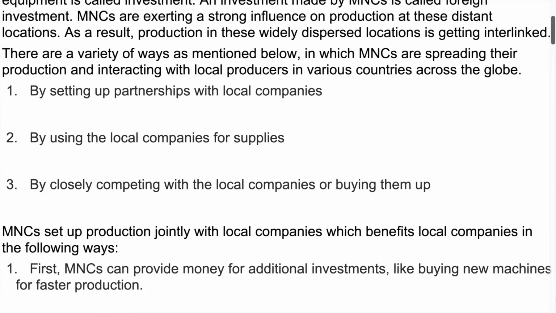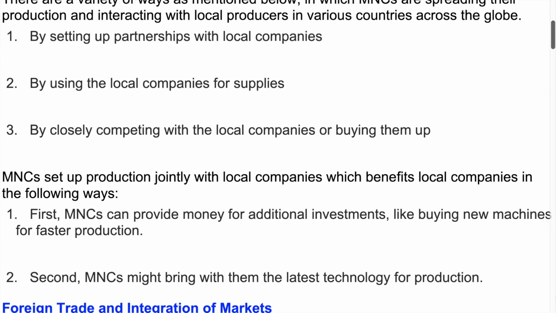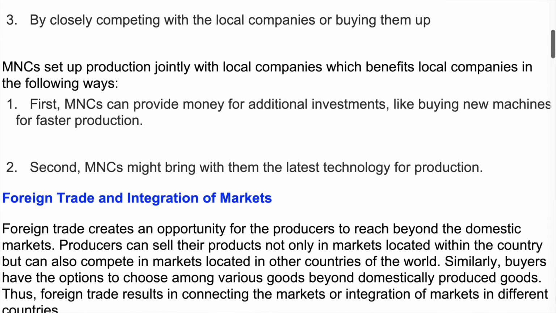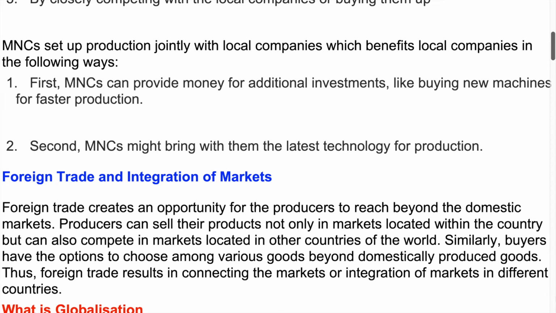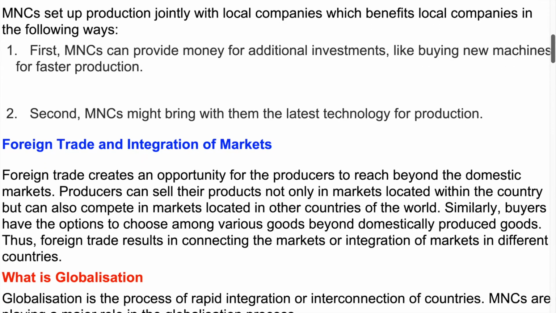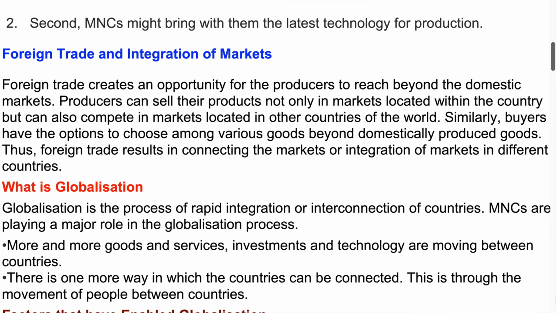There are a variety of ways, as mentioned below, in which MNCs are spreading their production and interacting with local producers in various countries across the globe. 1. By setting up partnerships with local companies. 2. By using the local companies for supplies. 3. By closely competing with the local companies or buying them up. MNCs set up production jointly with local companies, which benefits local companies in the following ways. 1. First, MNCs can provide money for additional investments, like buying new machines for faster production. 2. Second, MNCs might bring with them the latest technology for production.